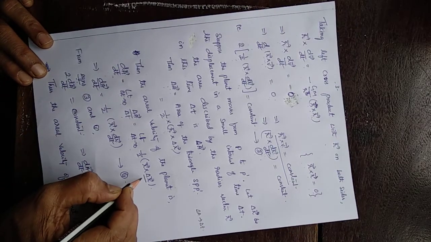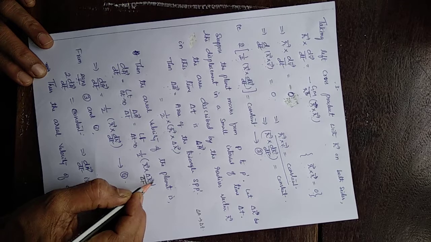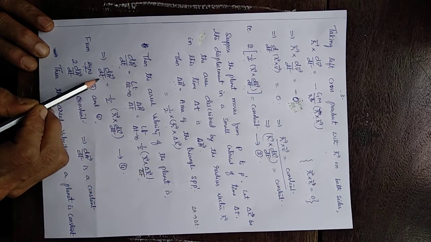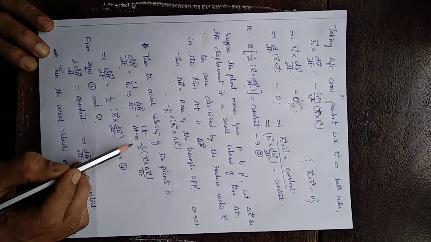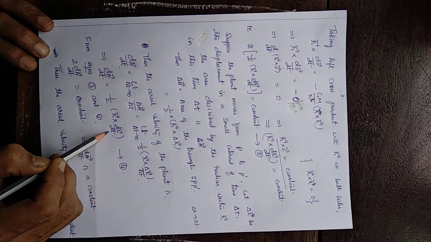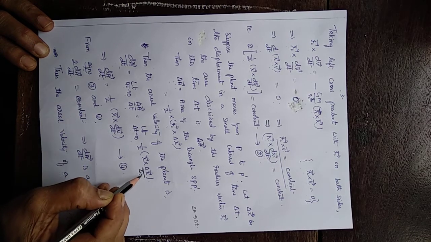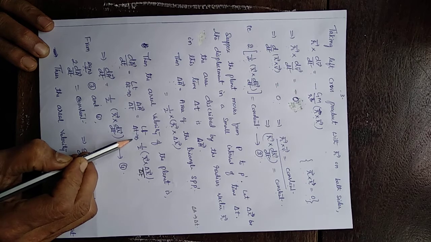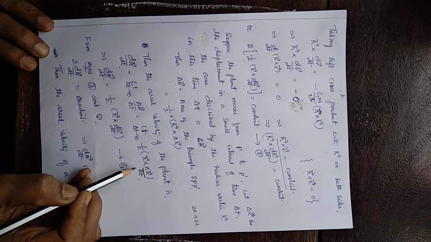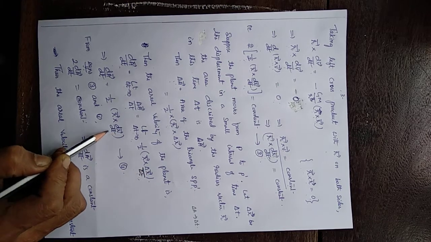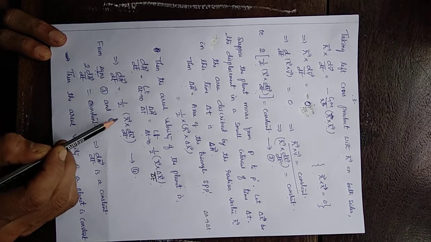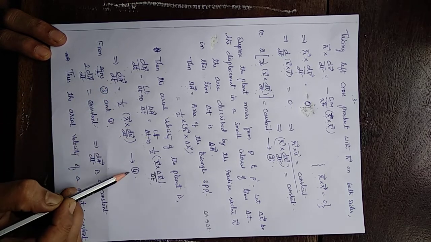Sorry, this is delta r vector by delta t. That is dA vector by dt, half r cross the limit delta t tending to 0 of delta r vector by delta t. So delta r by delta t becomes dr by dt in the limit delta t tending to 0. So we get dA vector by dt equals half r cross dr vector by dt. Let the equation be 4.